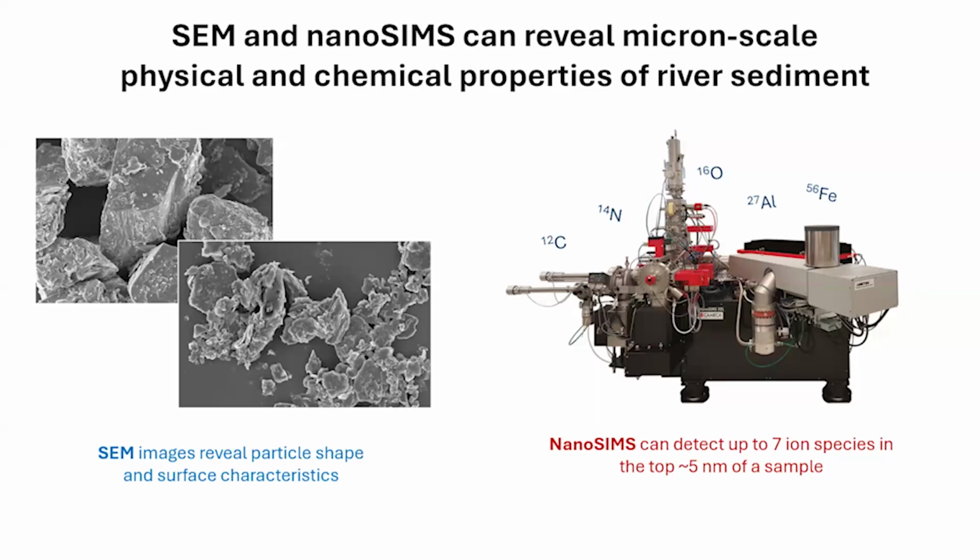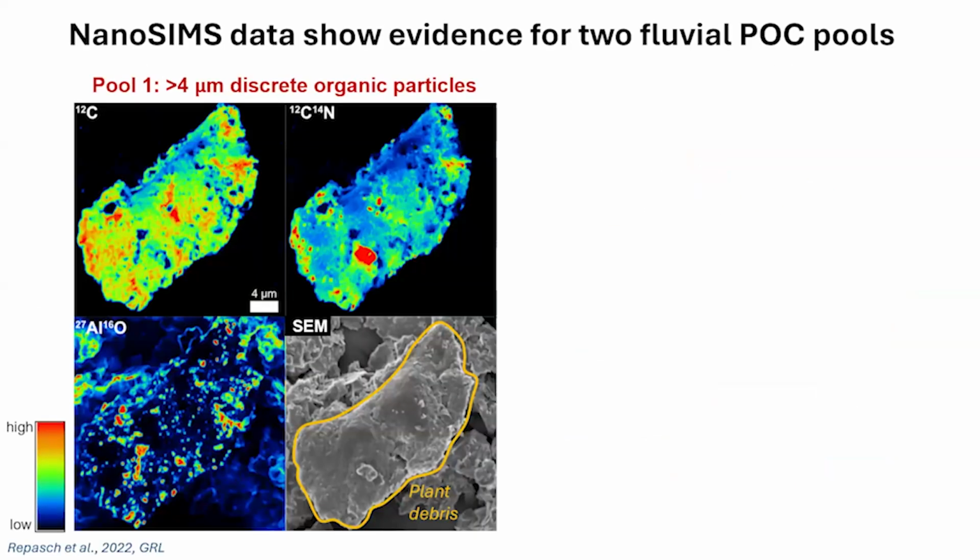And so I'm going to talk about some tools that aren't typically applied to river sediment research. I've used SEM, scanning electron microscopy, to really look at this particulate organic matter in detail. And then NanoSIMS, which can actually map out the relative concentration of carbon in these samples. I'm going to run through this kind of quickly, but there are pretty pictures of particulate organic matter from river sediment.